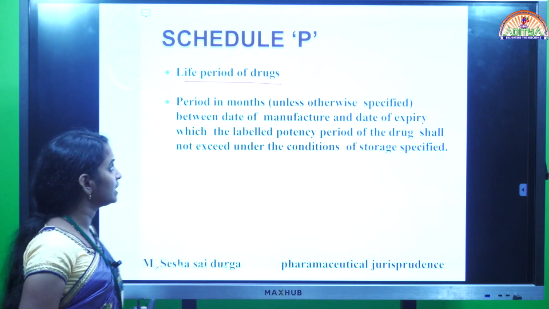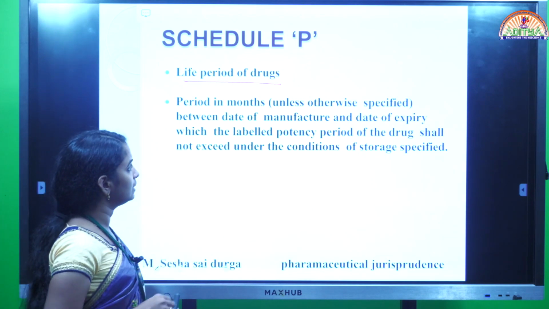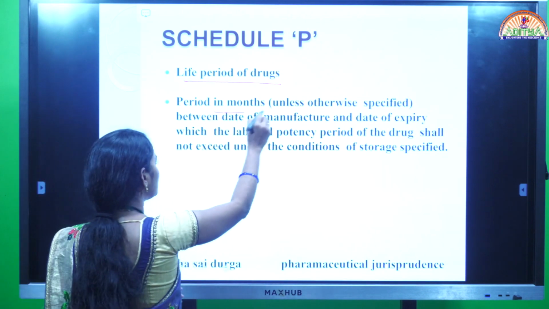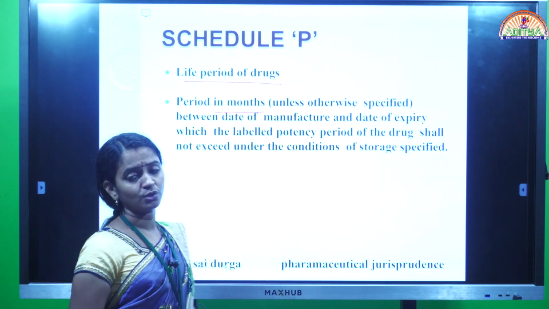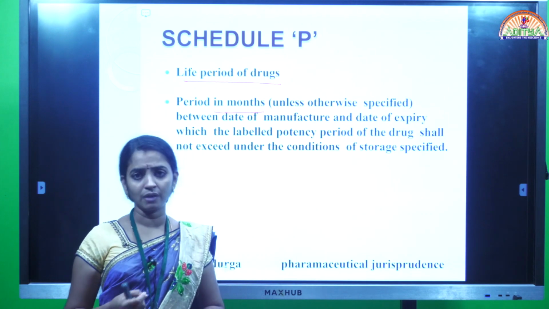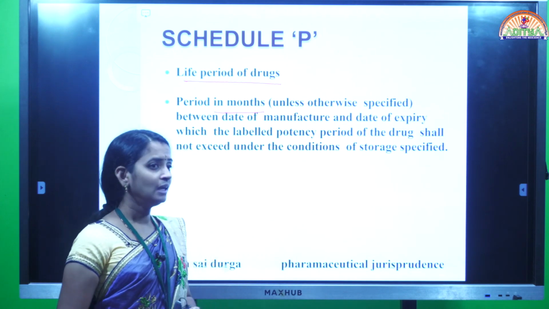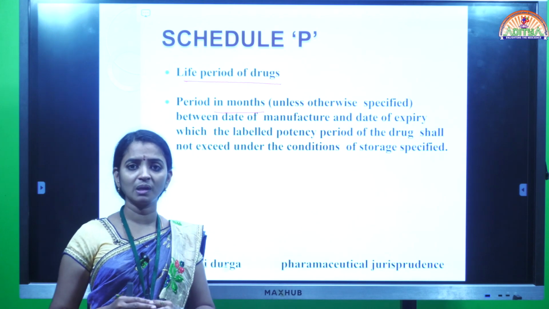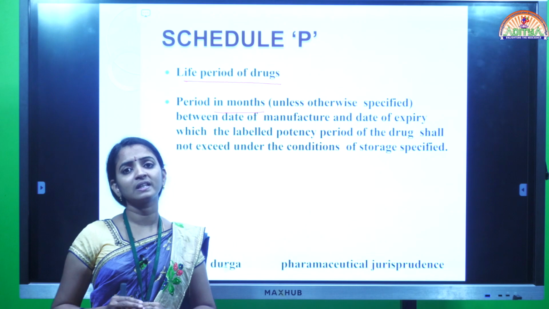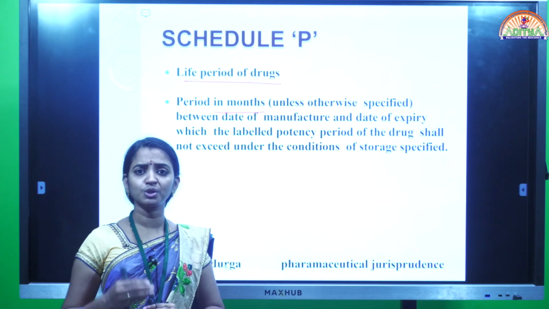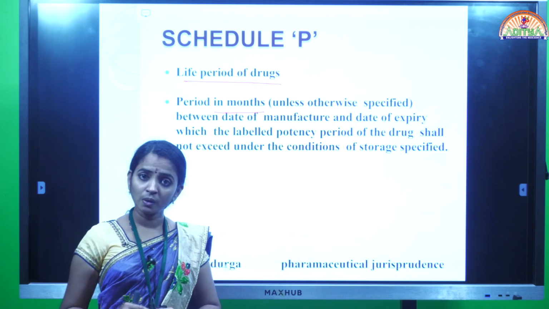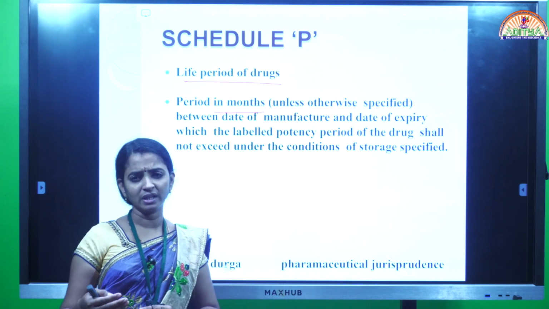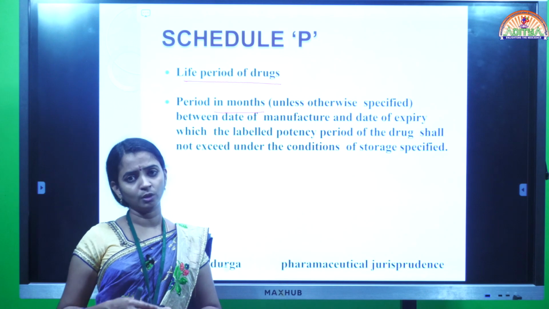In the same way, Schedule P contains the life period of the product. Some products have only months of life, like vaccines or serums, which may have a very short expiry period. But solid dosage forms like tablets and capsules may have a long expiry period, like 2 to 3 years. Coming to cosmetics, the shelf period may be somewhat decreased, like up to 1 year or 6 months.